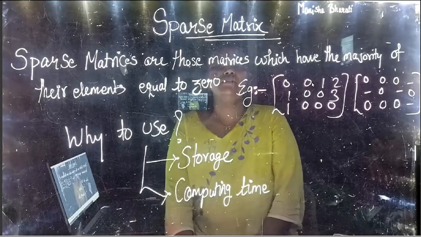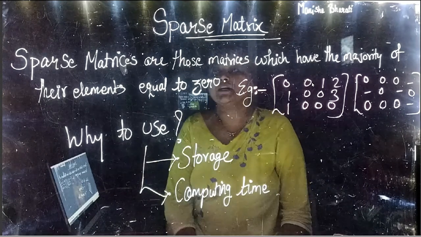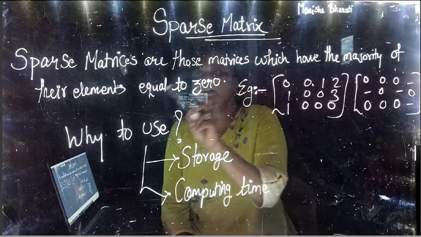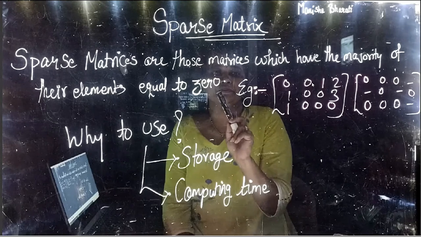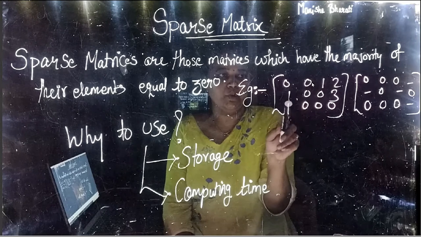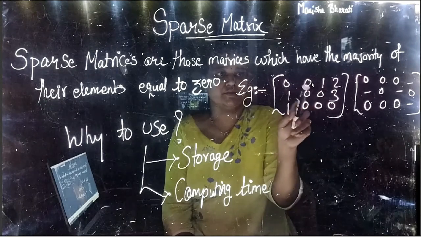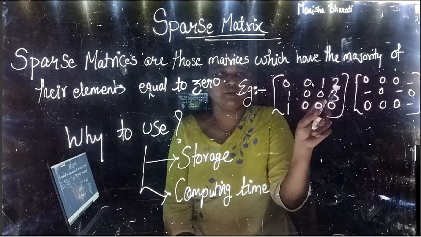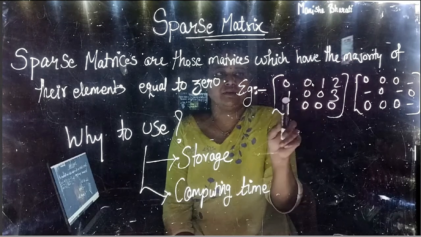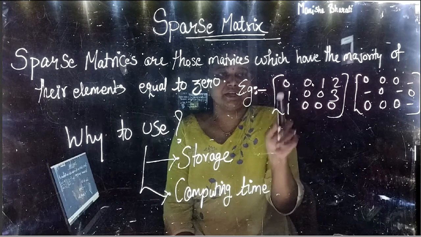So good morning all. Today we are going to see sparse matrix. Sparse matrices are those matrices which have the majority of their elements equal to 0. For example, 0 0 1 2, 1 0 0 3, 1 0 0 0. See, in the first row there are two zeros and only two non-zero elements, 1 and 2. In the second row, there are again two zeros and non-zero elements 1, 3. In the third row, there are three zeros and only one non-zero element, 1.